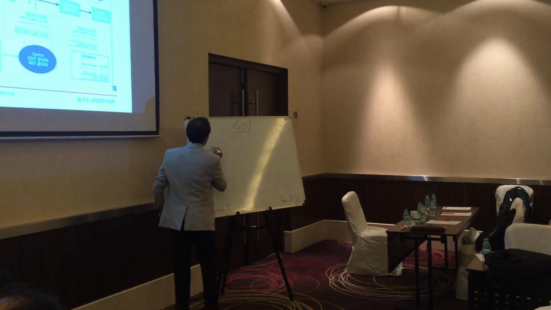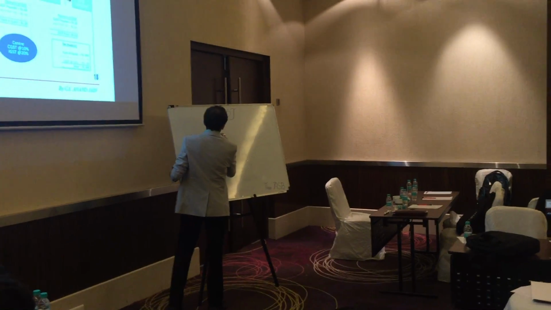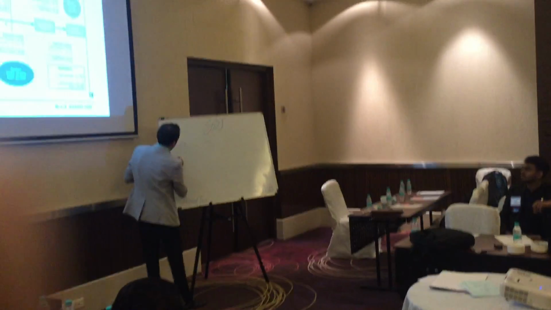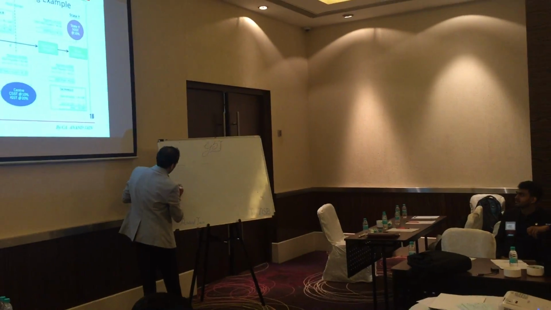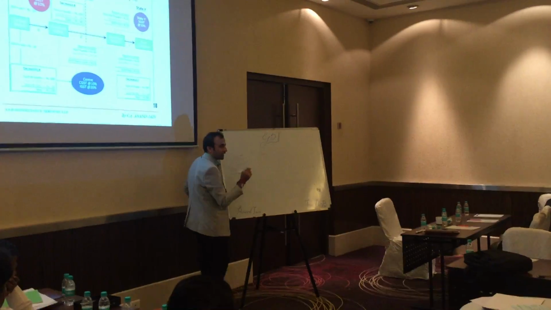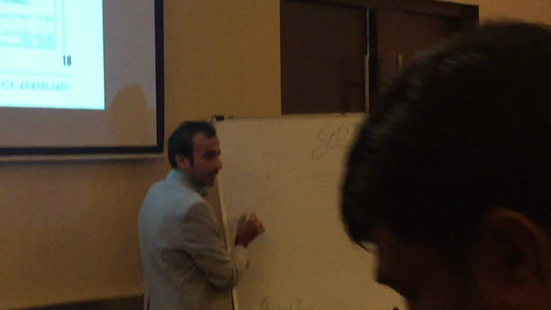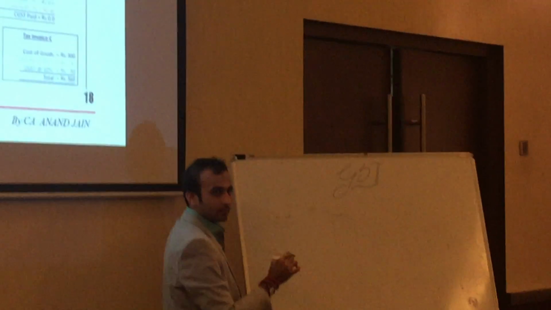Basic. Suppose Avnish makes a sale to Jainam. This is a within-the-state transaction. Avnish raises a bill to Jainam, say 100 rupees. Avnish levies SGST and CGST, because whenever any transaction happens within the state, he has to levy two taxes: SGST and CGST.